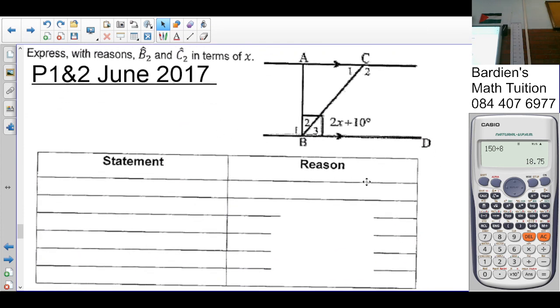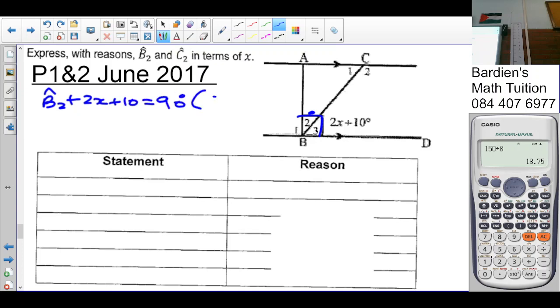Express B2 and C2 in terms of x. So B2. What can we say about B2? This angle adds up to 90 degrees. How? So that is given 90 degrees. Not so? So B2 plus 2x plus 10 equals 90 degrees. Reason? Given that BD equals 90 degrees.